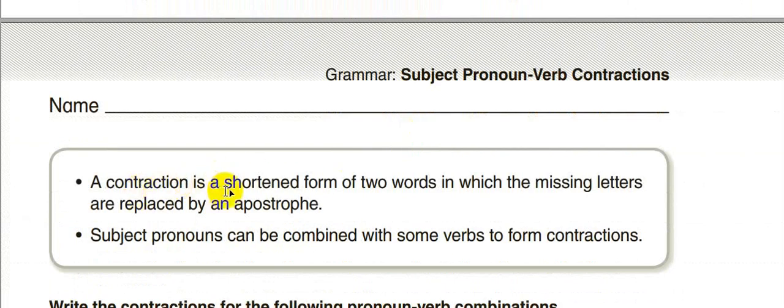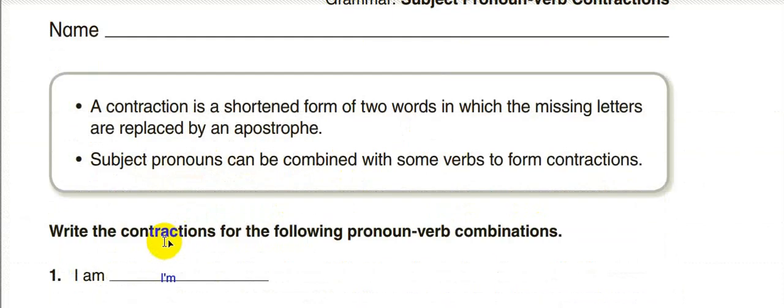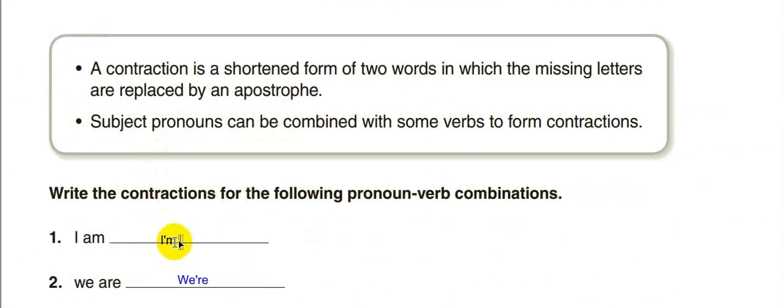A contraction is a shortened form of two words in which the missing letters are replaced with an apostrophe. Now, what is a contraction?